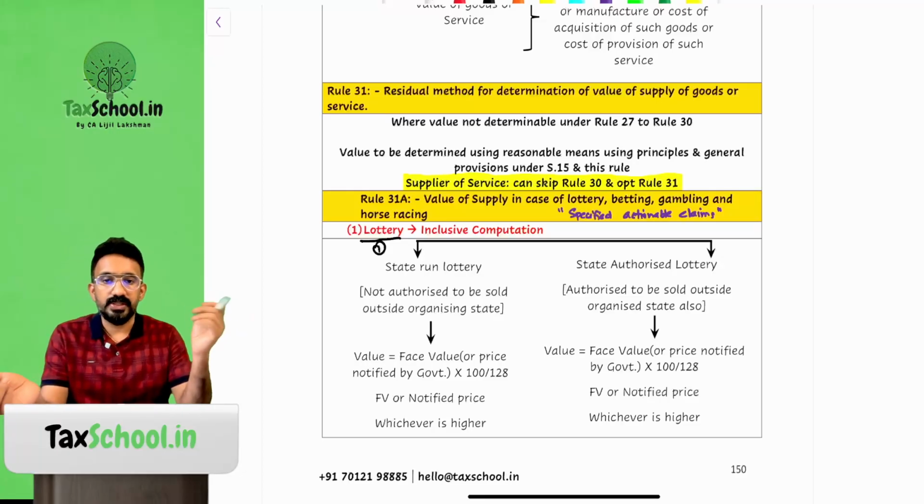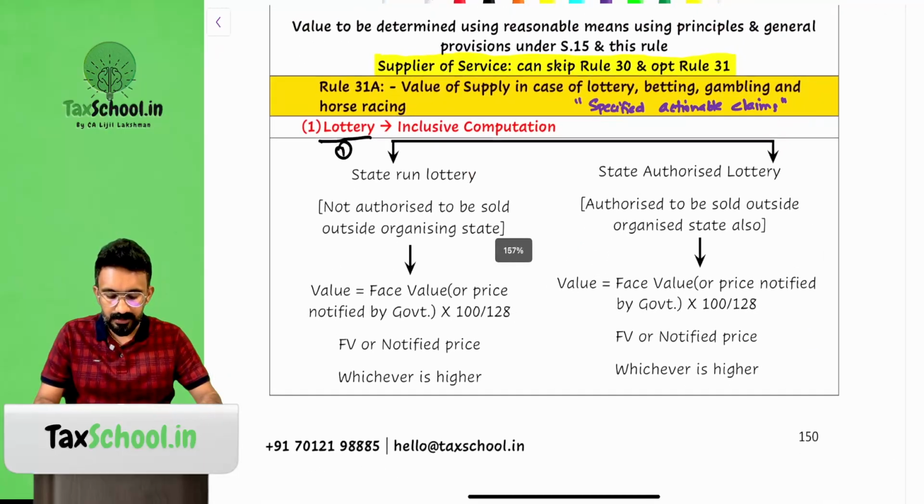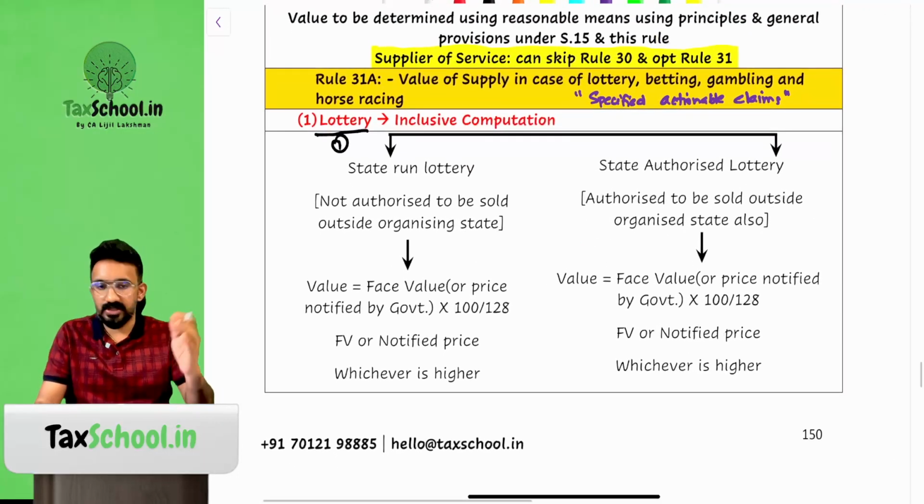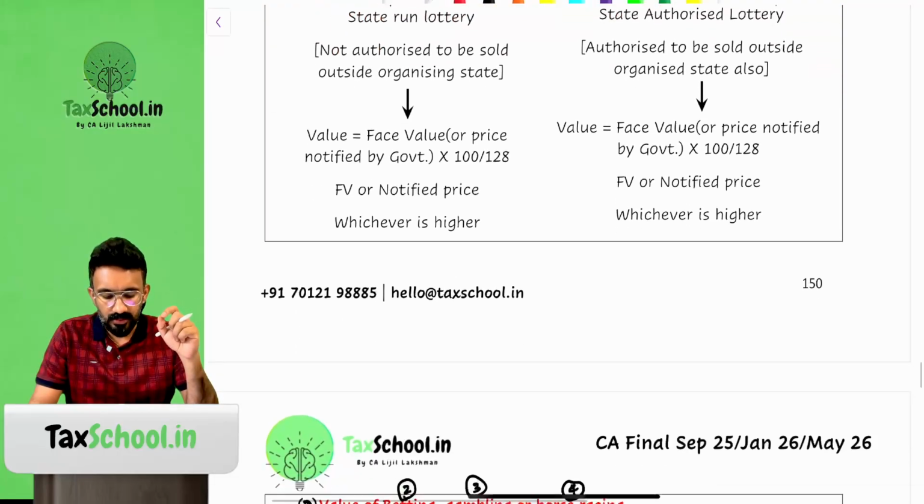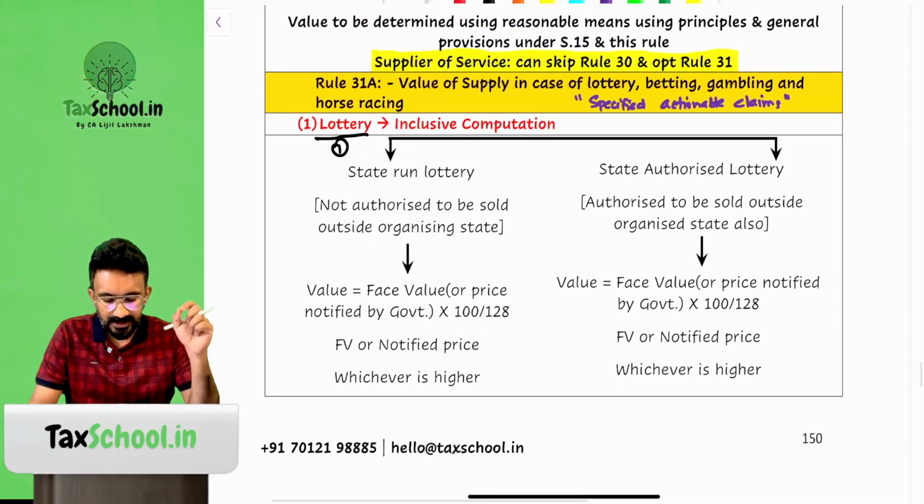Okay, so you can see here, if you are referring to the PDF books that you have got, some of you guys have got from TaxSchool, then you should look at page number 150. You would find those there. Rule 31A, which talks about how to compute value of supply in case of lottery, betting, gambling and horse racing. And there's a special valuation method that we have to apply for lotteries, betting, gambling and horse racing.